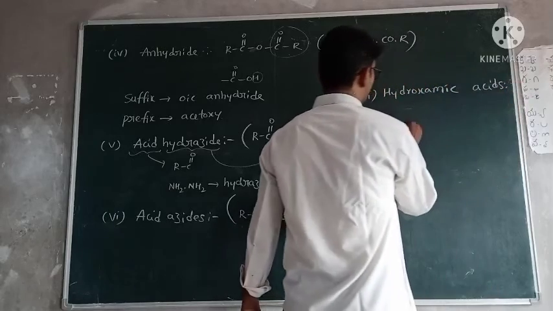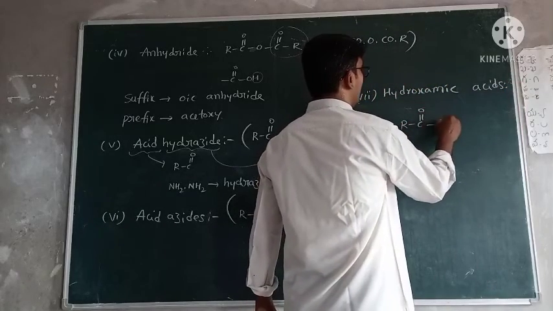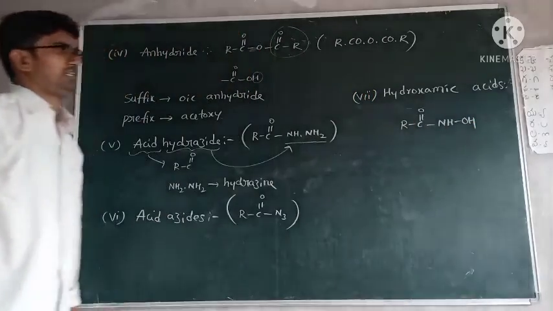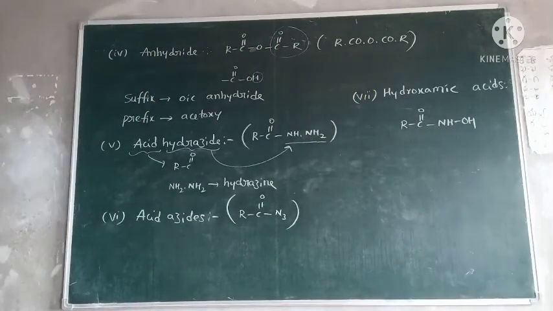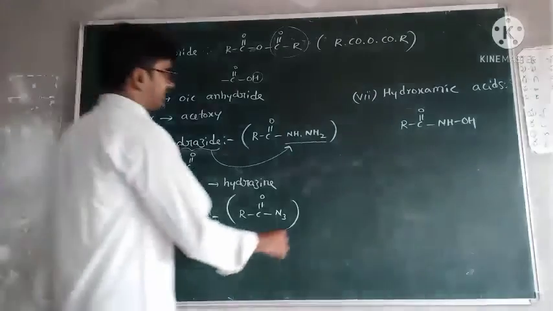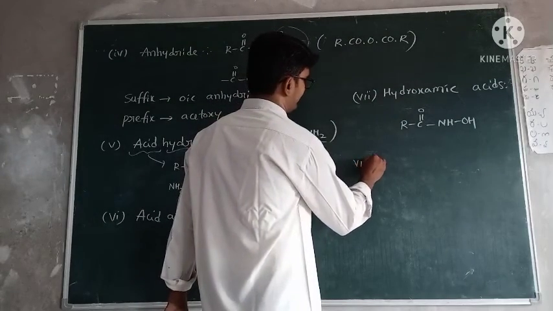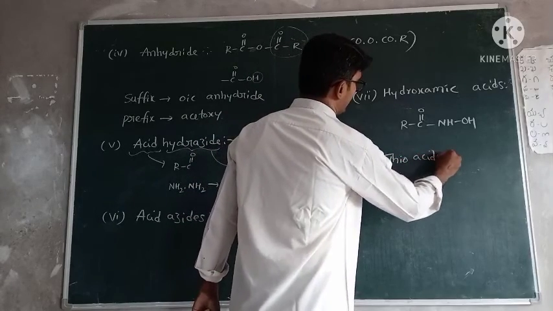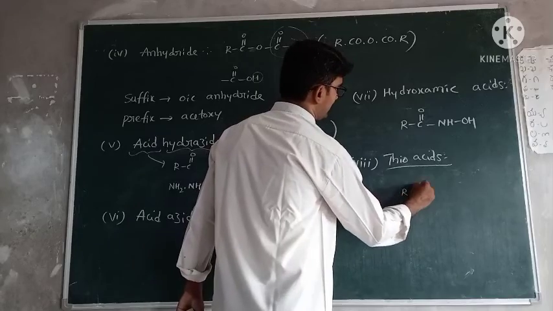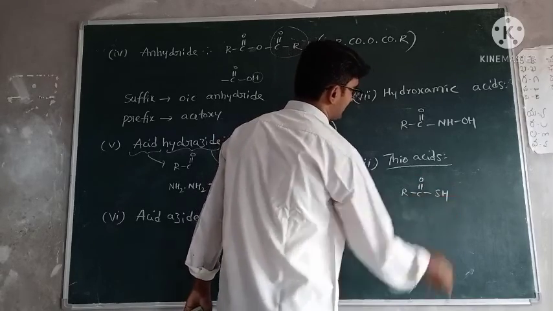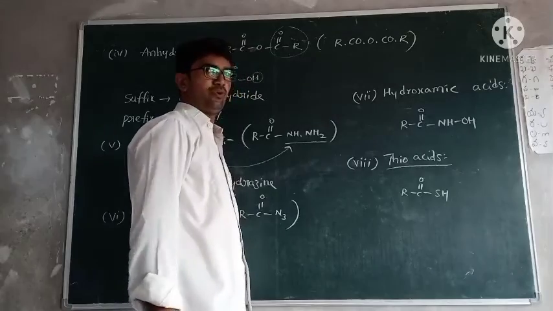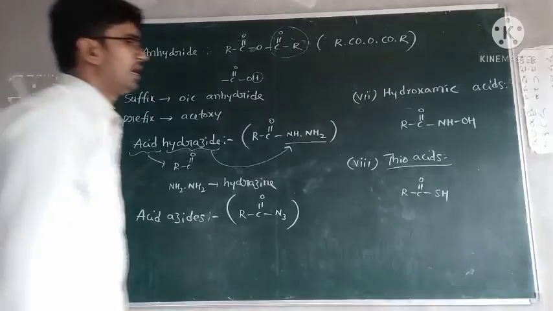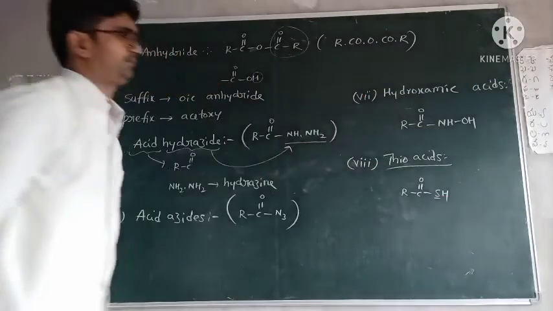Hydroxamic acids mean RC double bond O, NHOH. This is the hydroxamic acid functional group. Next, thioacids. Thioacids mean RC double bond O, SH. COSH. Thio means sulfur comes in place of oxygen.